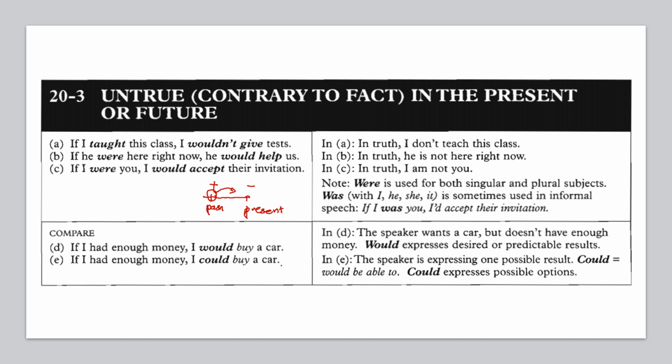If you use could, it means that you may buy a car, you may buy a house, you may buy a motorcycle, you may buy a bicycle, you may buy some other things. It means that there are some options. That's why you can use could for many options, and it is the possible option. For would, there are no options. It is a predictable result.